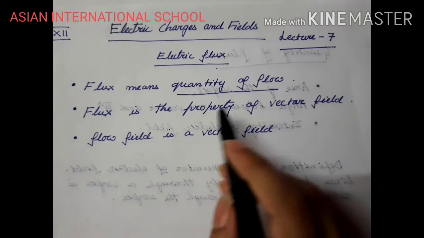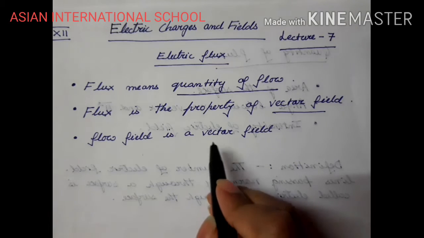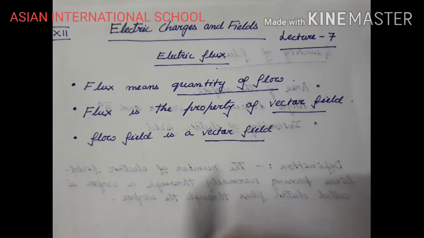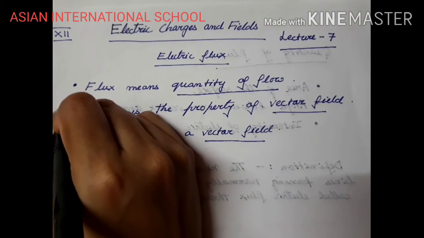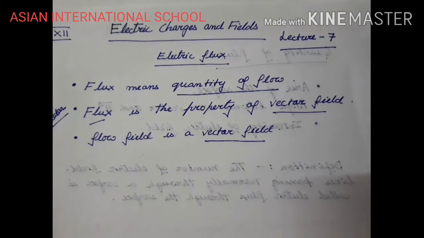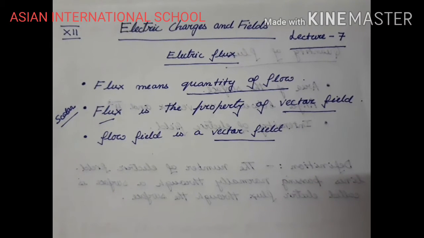Now this flux is a property of a vector field. Flux itself is a scalar quantity, but there are properties of vectors which are involved while calculating a flux. Why?